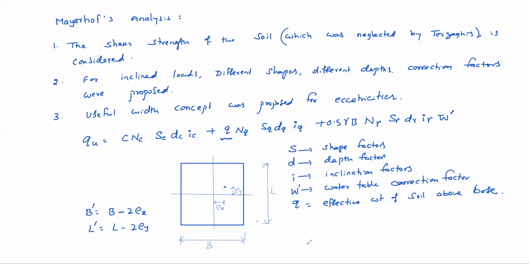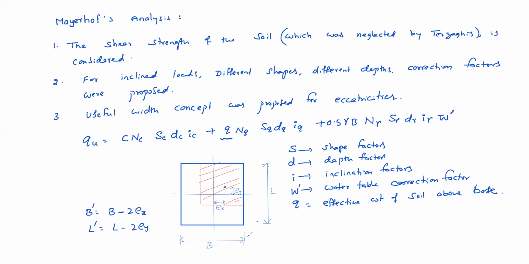So then what we should do here, like this. So the effective area is this one only now.